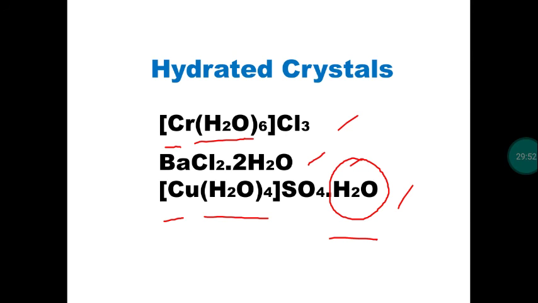But in the third example, tetraaqua copper(II) sulfate monohydrate, altogether 5 water molecules are present. Out of 5 water molecules, 4 water molecules are bonded with the Cu2 plus cupric ion by means of coordinate covalent bond. The remaining 1 water molecule is present in the interstitial position, which is responsible for intermolecular hydrogen bonding.